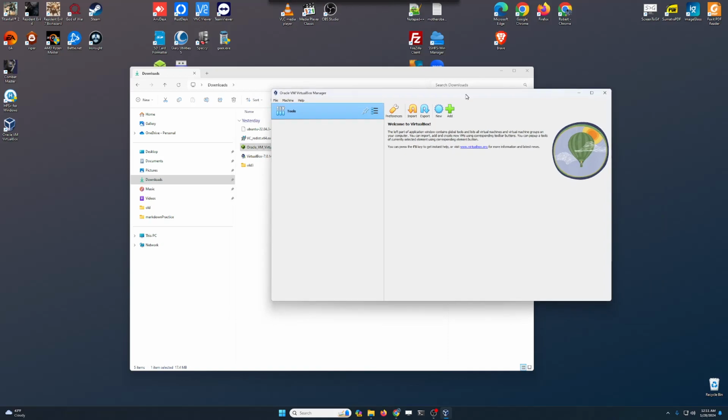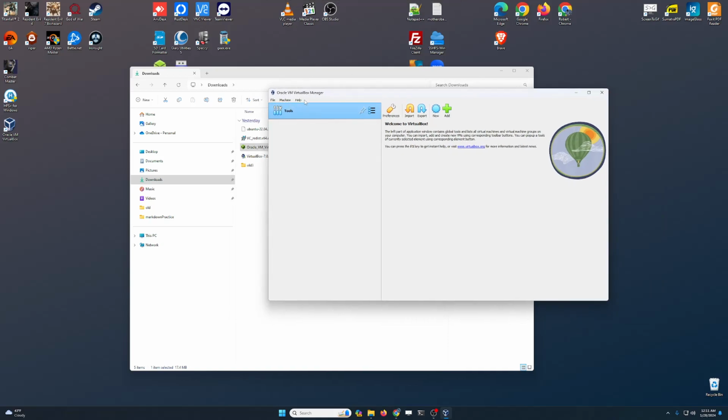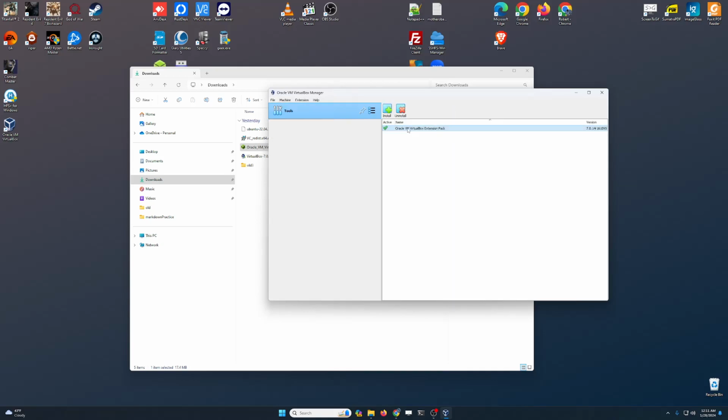Let me close the second window. Now to verify if the extension pack is installed, you can go to File, Tools, Extension Pack Manager, and if you see it with a check mark over here, you are good.